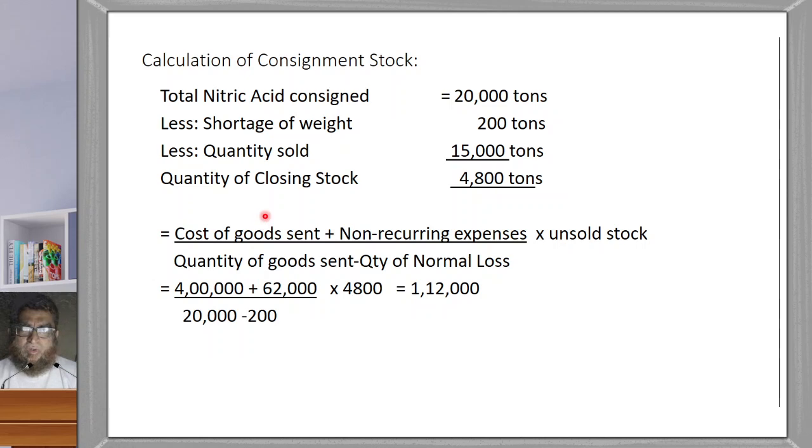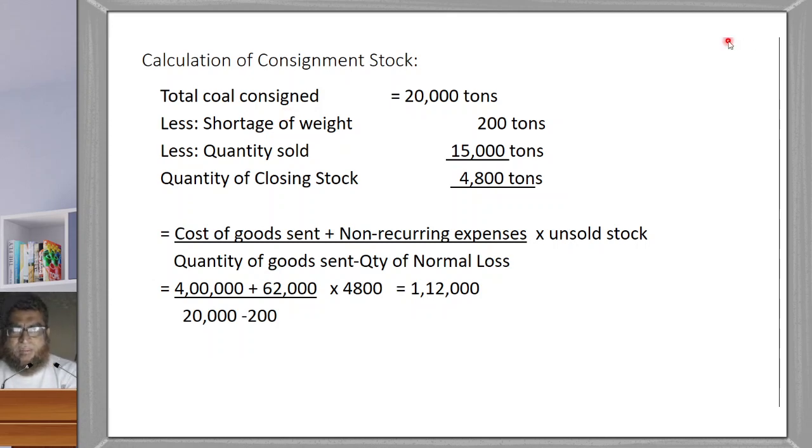First of all, we should know the quantity of the closing stock in hand with the consignee. Total coal consigned is 20,000 tons.